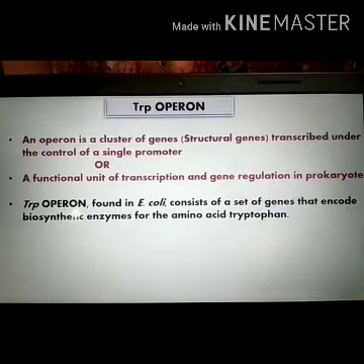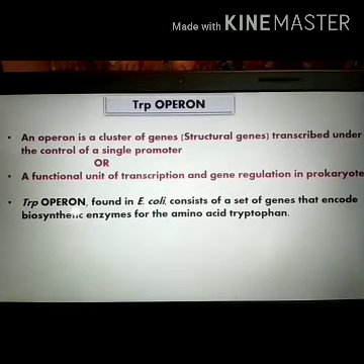What is an operon? An operon is a functional unit of transcription and gene regulation in prokaryotes, not in the eukaryotes. It consists of a cluster of genes which are transcribed together under the control of a single promoter. And the trp operon is an operon present in E. coli